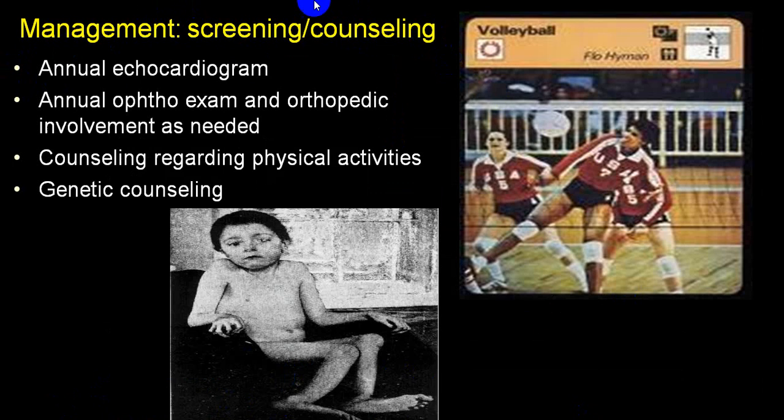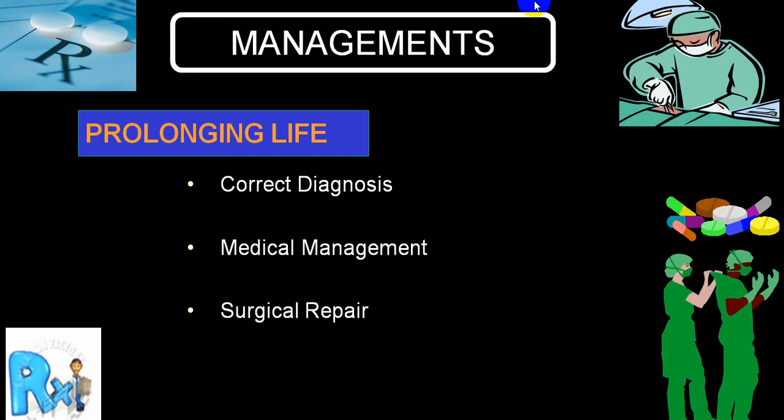By and large, as far as management is concerned, screening and counseling are very important. Echocardiography is done to find out the amount of root dilatation. You should also study the ascending, descending and abdominal aorta to look for aneurysm or dissection. You can also look for the physical criteria. Counseling is very important, and genetic study of family members and the person involved should be done. The most important part is to increase the lifespan.